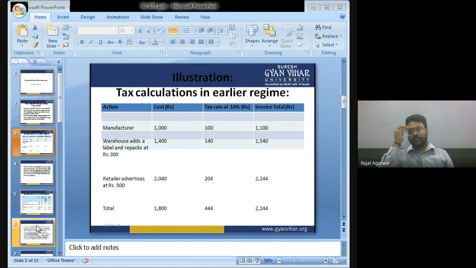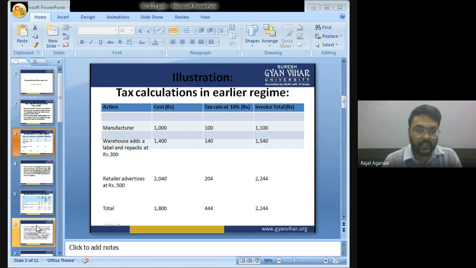But out of the 1400, I have already paid tax on 1100. Now again I am paying tax on the complete 1400. It means I am paying tax on tax. This is known as the cascading effect. So 1400 into 10% is 140, and the invoice is 1540. Now the reseller adds a profit of 500.